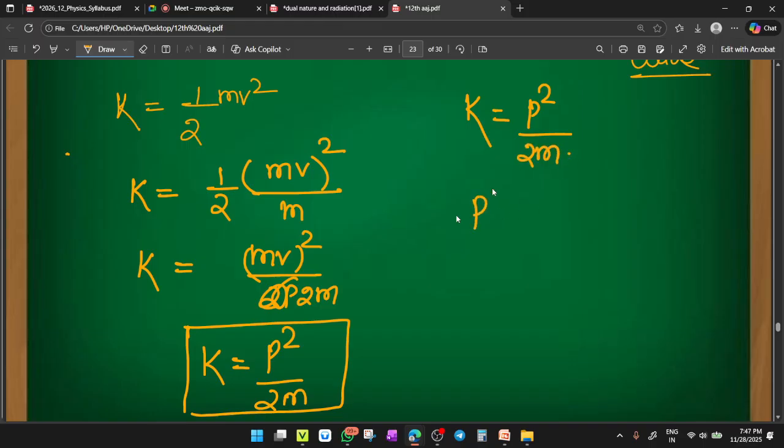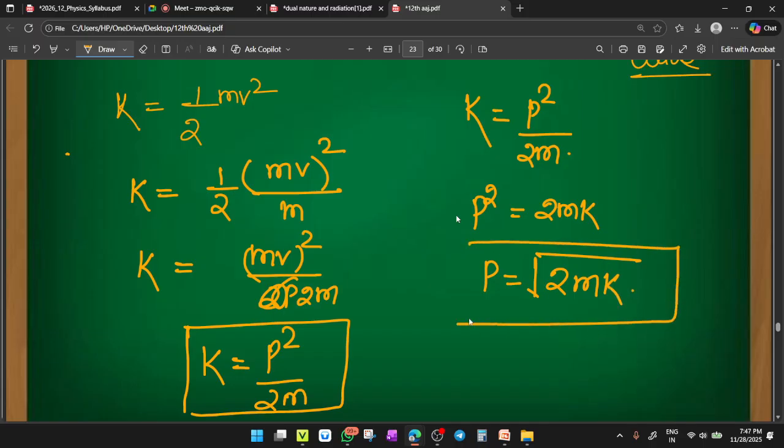Then p square becomes 2mK. So one more formula for p: p is equal to under root 2 times mass times kinetic energy. So mainly we have two formulas here: K equals p square upon 2m, and p equals under root 2mK. Clear?